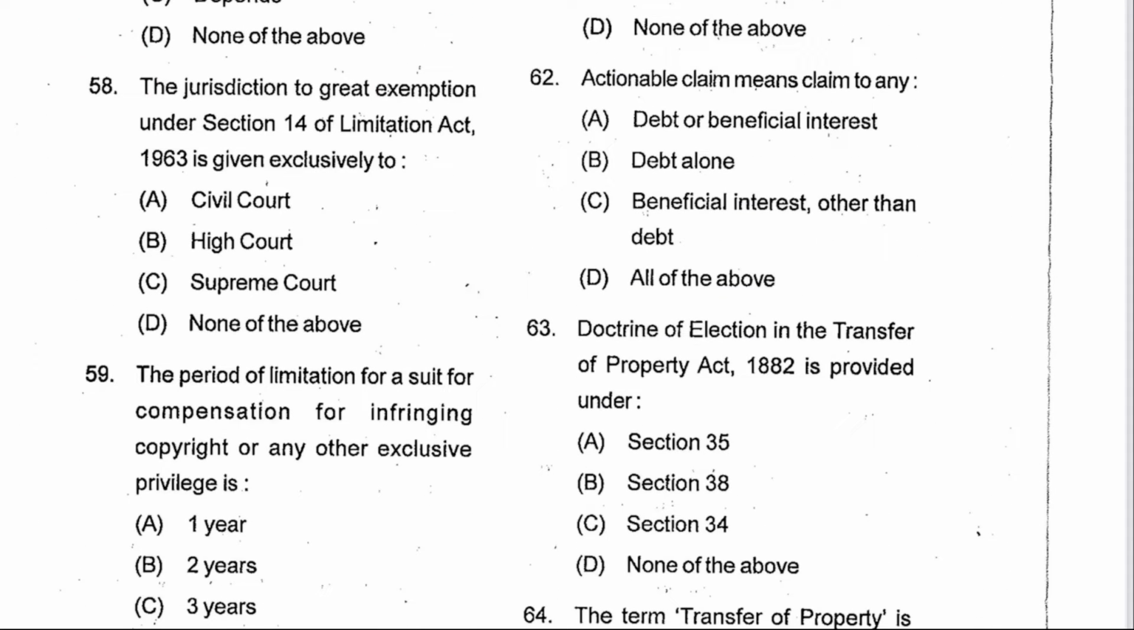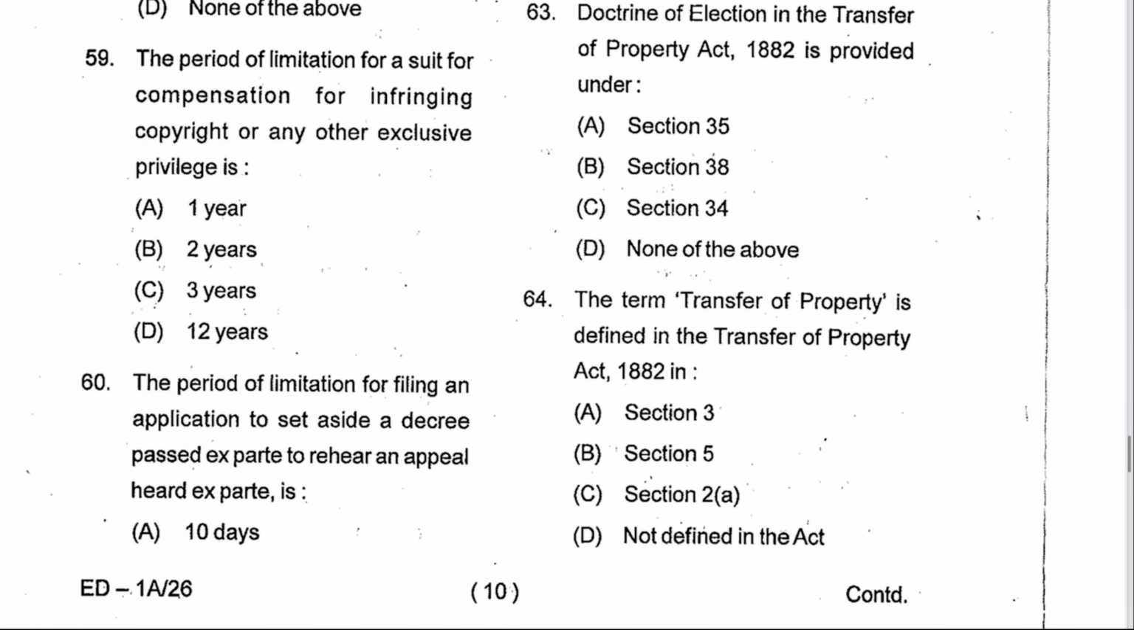Next 58. The jurisdiction to grant exemption under section 14 is given exclusively to civil courts. A is the answer. Next 59. The period of limitation for a suit for compensation for infringing copyright or any other exclusive privilege is 3 years. C is the answer. It is mentioned in Article 88 of the Schedule of the Limitation Act.